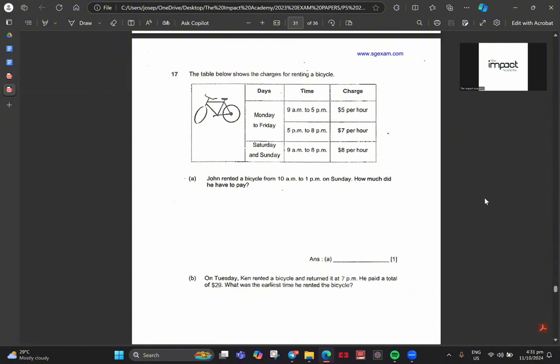As you can see over here, it says what? The table below shows the charges for renting a what? Bicycle. For renting a bicycle. Very good. So to rent a bicycle, these are the prices that you are going to pay.